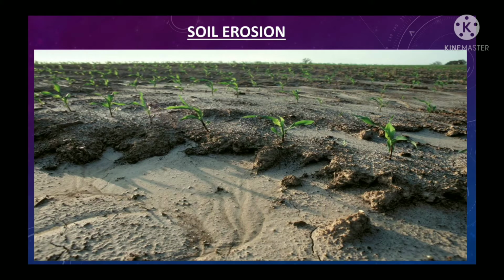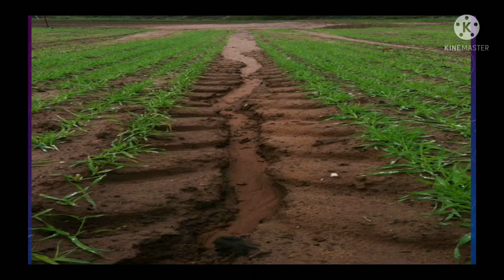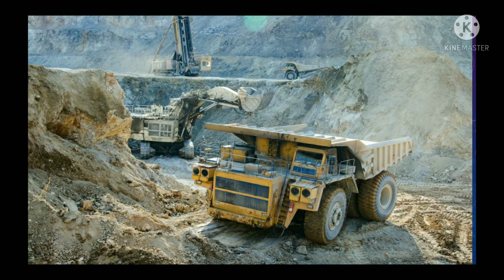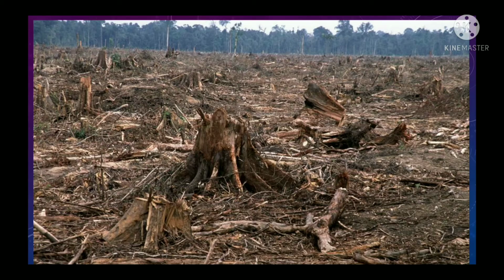Soil erosion. Soil erosion is a gradual process of movement and transport of the upper layer of soil by water, wind and by other agents. Means in simple words, erosion of soil means soil gets flown away by floods or by water, by wind, etc. Soil can get destroyed in a short period due to floods, storms and human activities such as mining, deforestation. Deforestation means forest cut down.